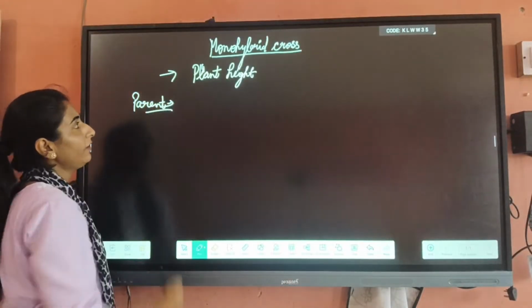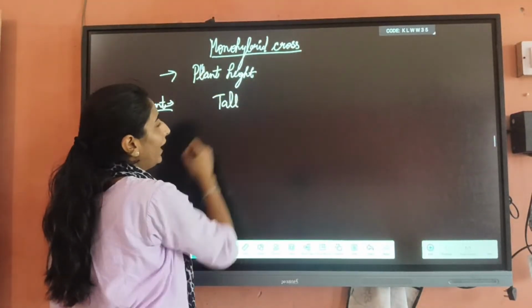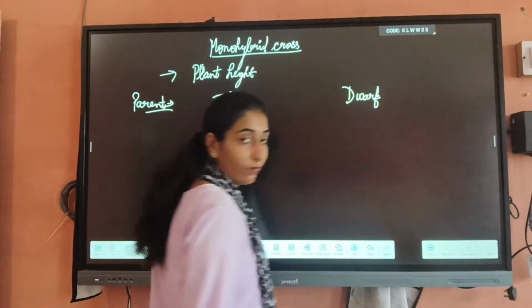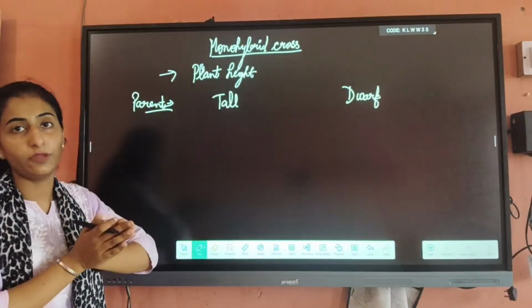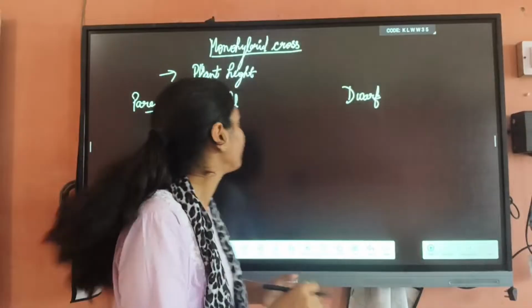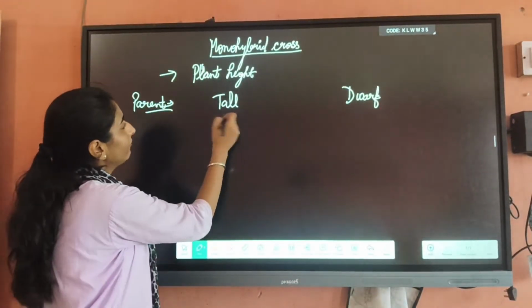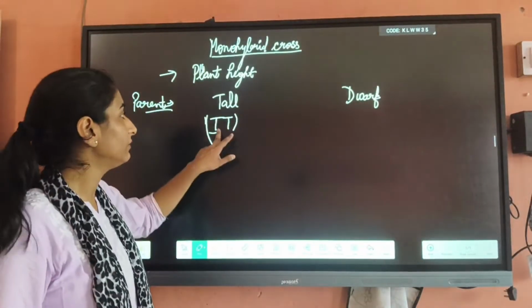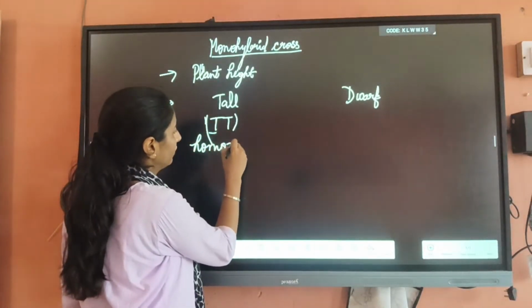He took pea plants of two heights: one he considered tall, the other dwarf. He performed the experiment of cross pollination. For the tall plant we write capital T, because it is homozygous.